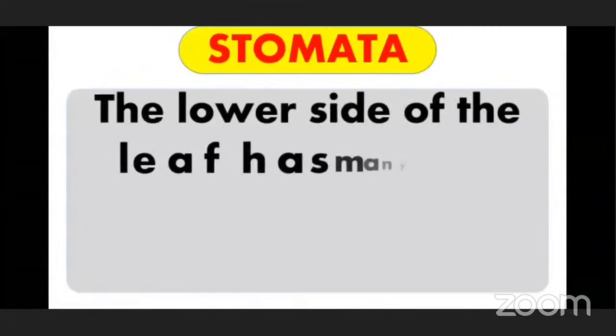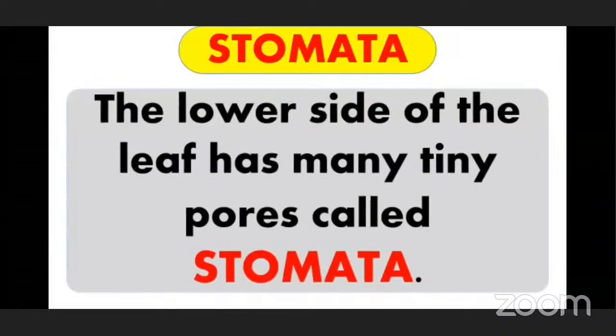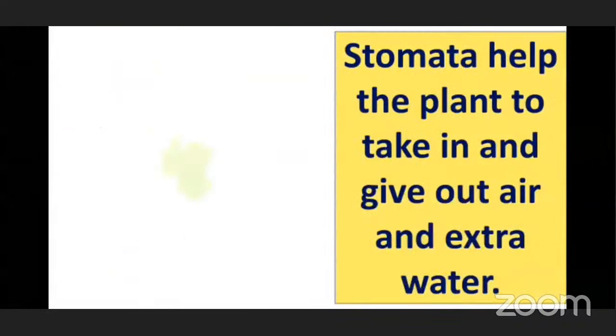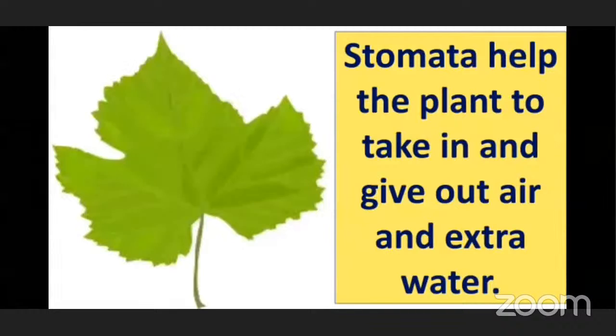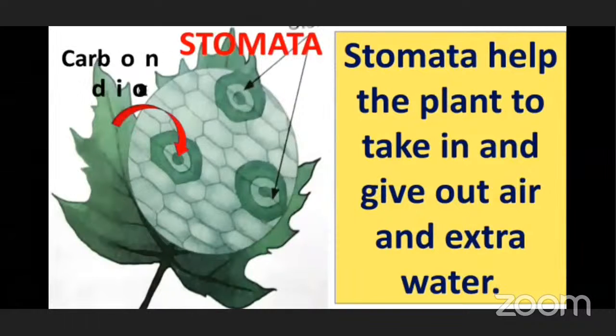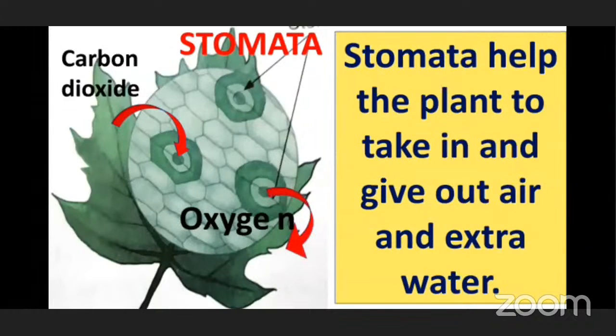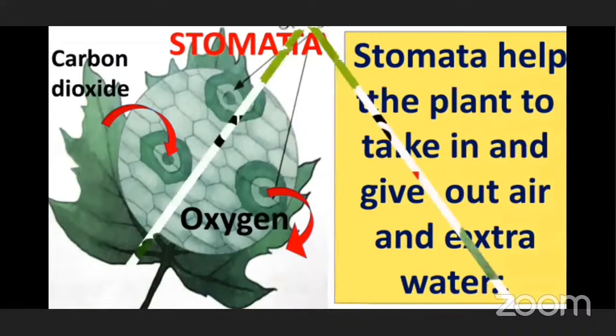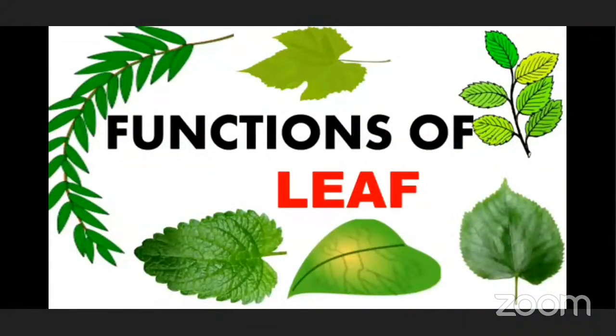Next one is stomata. The lower side of the leaf has many tiny pores called stomata, but you can't see them with the naked eye. Now, take a leaf and put it under a microscope. You will see stomata, yes. Plants take in carbon dioxide from the air and give out oxygen and extra water through these stomata. Now let's see what the functions of a leaf are.